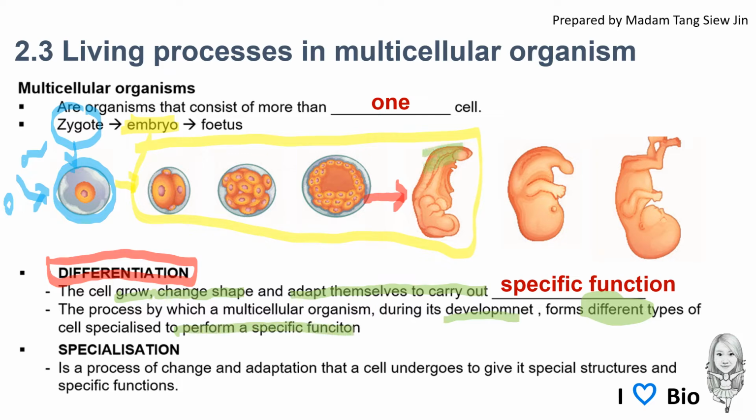So here, this embryo is made up of different types of tissue already. And these cells will also undergo specialization. It is a process of change and adaptation that a cell undergoes to give it special structure and specific function.